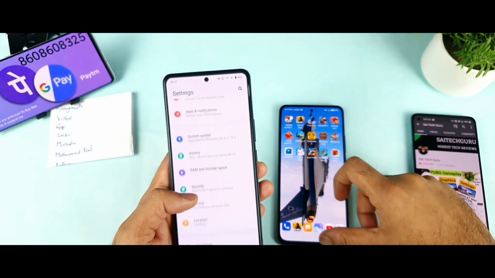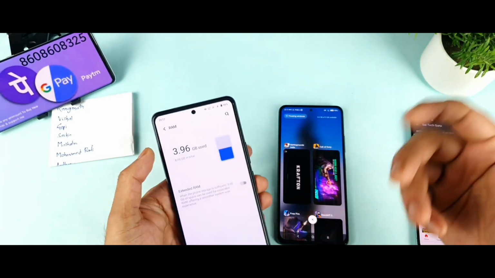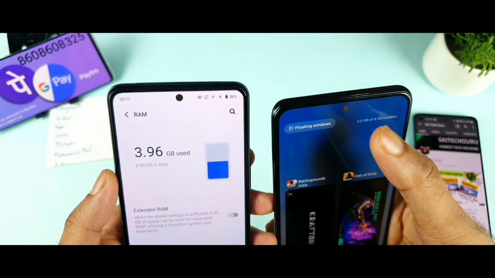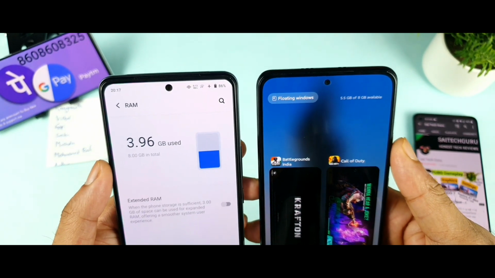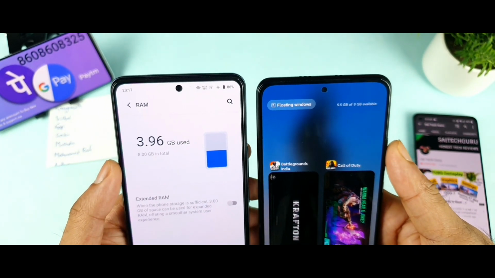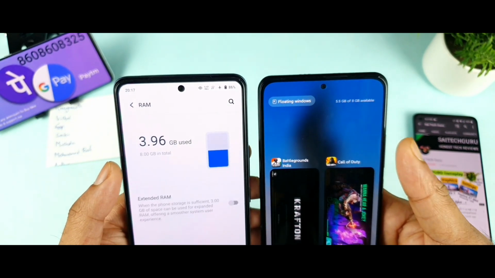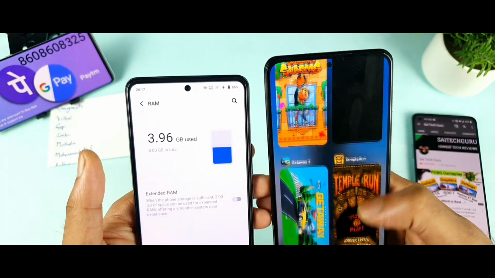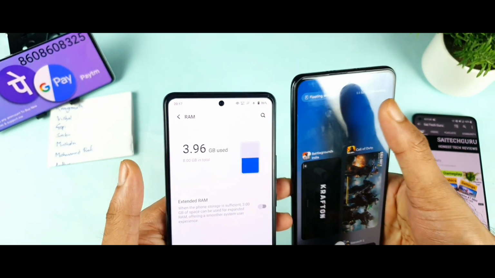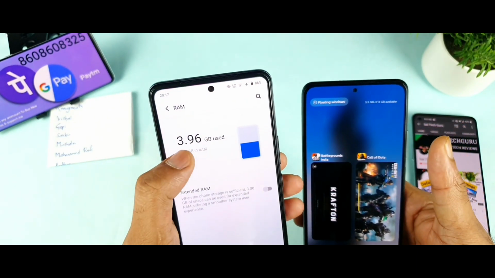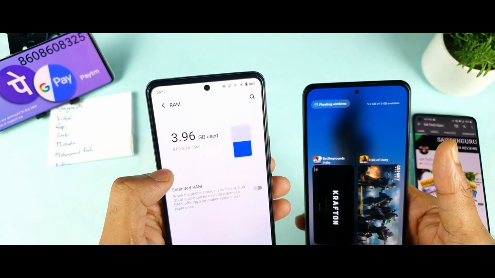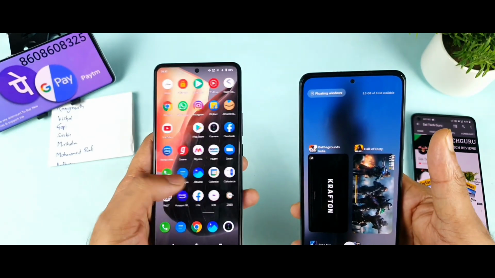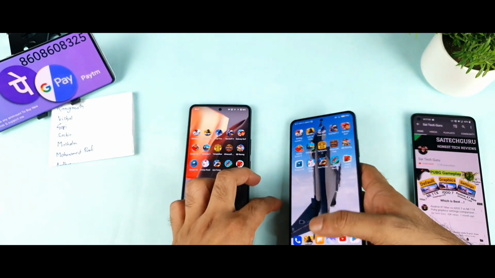Now I'm trying to show you exactly the RAM management, how much is used and how much is available in both phones. That's completely weird. As you can see on the top, 5.5 GB of 8 GB is available. Before starting the video, we did see 4.7 GB of 8 GB available. I'm not sure what is happening in the RAM management. All the games are open, but still I'm seeing more RAM available. That's different. And here 3.96 GB is used and the remaining is available, close to 4 GB. As you can see friends, even after opening this many games, 15 games, that's fantastic.